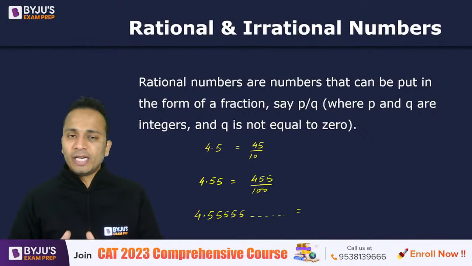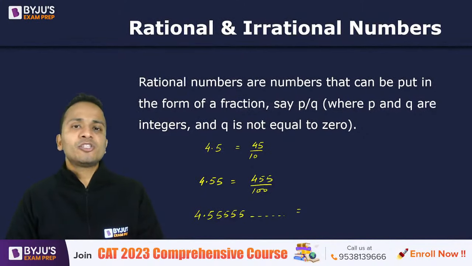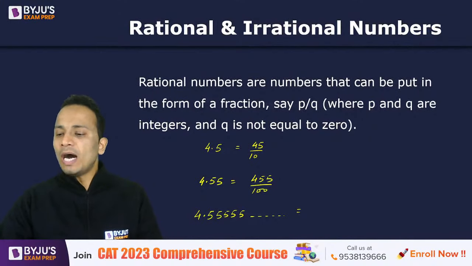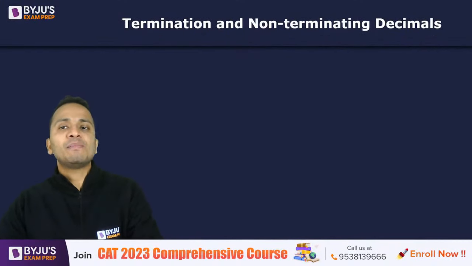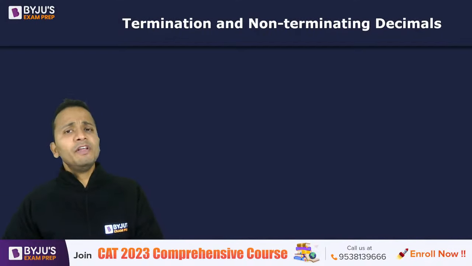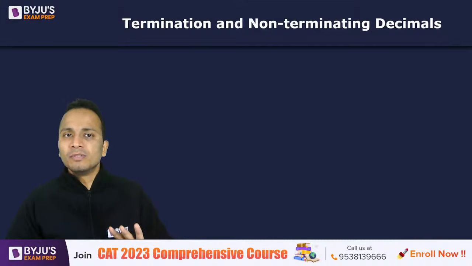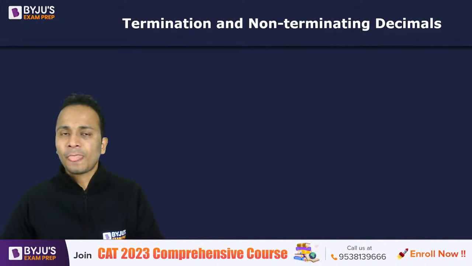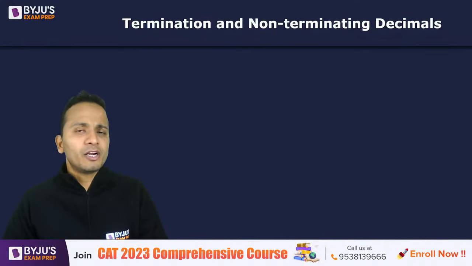All right, so let us get into the details of rational and irrational numbers. For that, we need to understand different types of decimals. Now, there will be 4 different terms I'll be using to define decimals. The first 2 terms are already there on your screen.